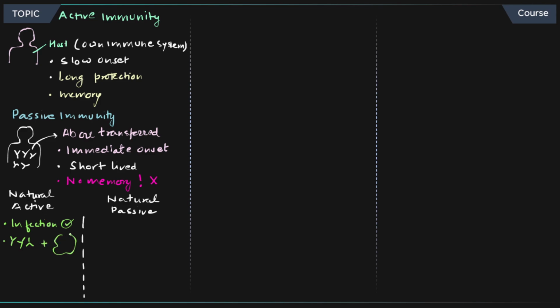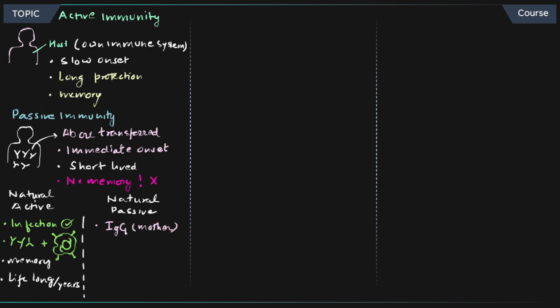And the antibodies as well as the lymphocytes, whether it is T lymphocyte or B lymphocyte, are basically part of natural active. It will definitely have the memory response. And it is usually lifelong, or it's going to last for years. It's the best immune response.